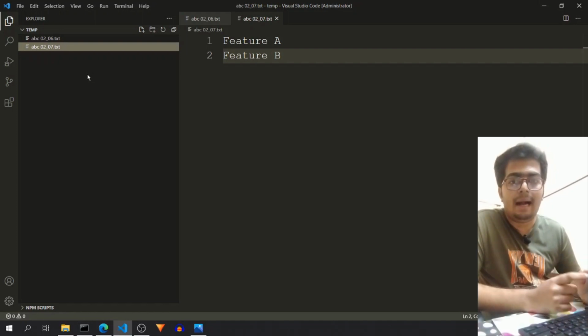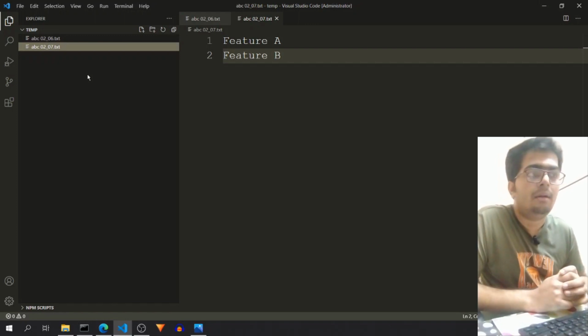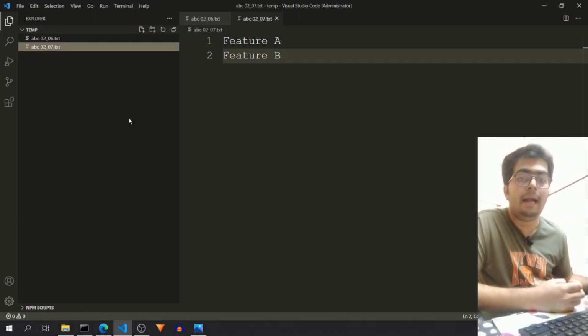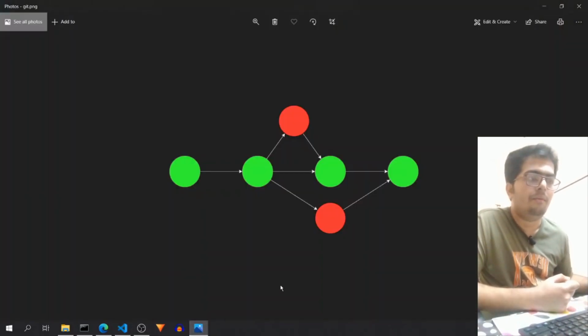You can add some hierarchy, like creating a different folder for different people, but it will still be a lot of files to look through for anything. And to overcome all of these problems, version controlling helps. So let us see a diagram where version controlling can be explained very well.